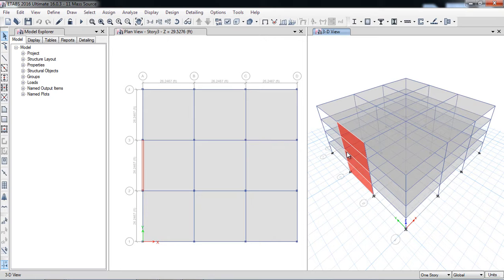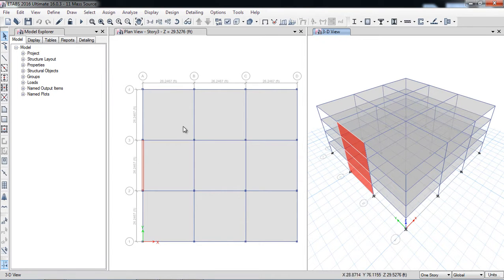It means it takes only out of plane moments, it does not take in plane moments. So to make concrete walls act like columns, to take in plane moments, to carry all the moments from slabs, take them themselves and then move towards the ground, for that we have to assign the concrete walls pier labels. So how do we assign the pier labels?